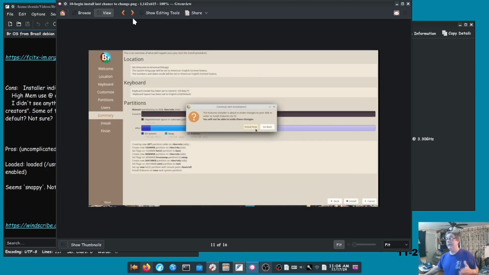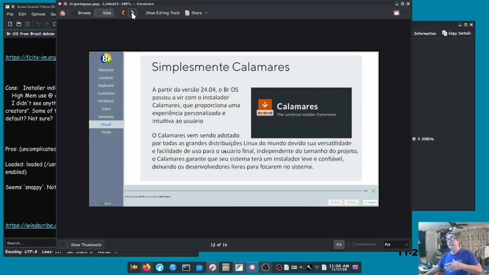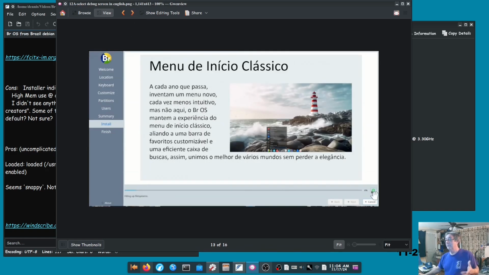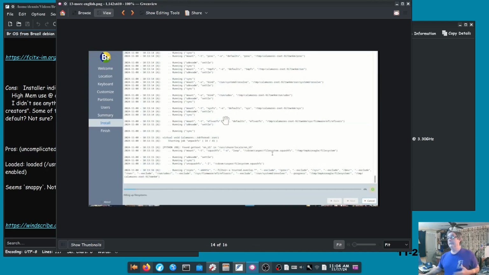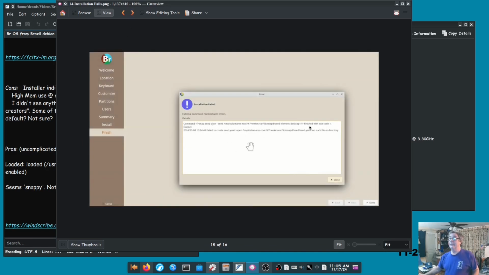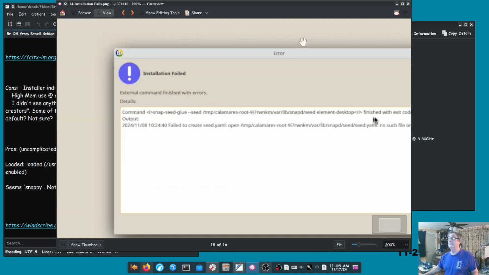Here, this is giving your final chance to back out or install it. I clicked install now, and the first cards all of a sudden are all in Portuguese. If you go to the next one here, I'm going to select this little button right here, whatever it's called. We'll go to the screen that shows you everything it's doing, and we're back in English. So that's pretty nice.